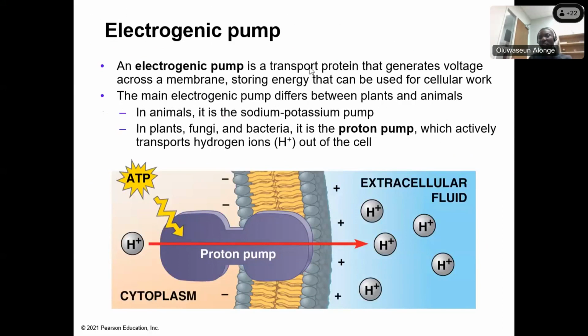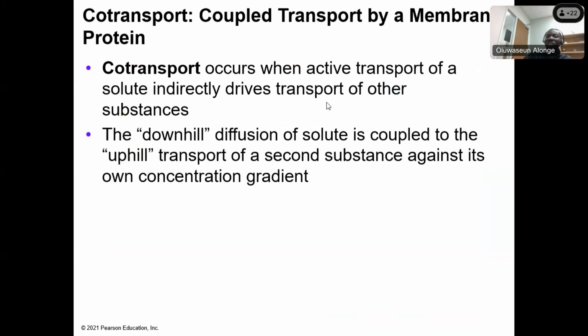An electrogenic pump is a transport protein that generates voltage across a membrane. It helps in storing energy that can be used for cellular work. Now, the main electrogenic pump differs between plant and animal. In animals, we have the sodium-potassium pump. That is an electrogenic pump. It helps to modulate the charges, the polarity, on the membrane. In plants, fungi, and bacteria, we have what we call the proton pump, instead of the sodium-potassium pump.